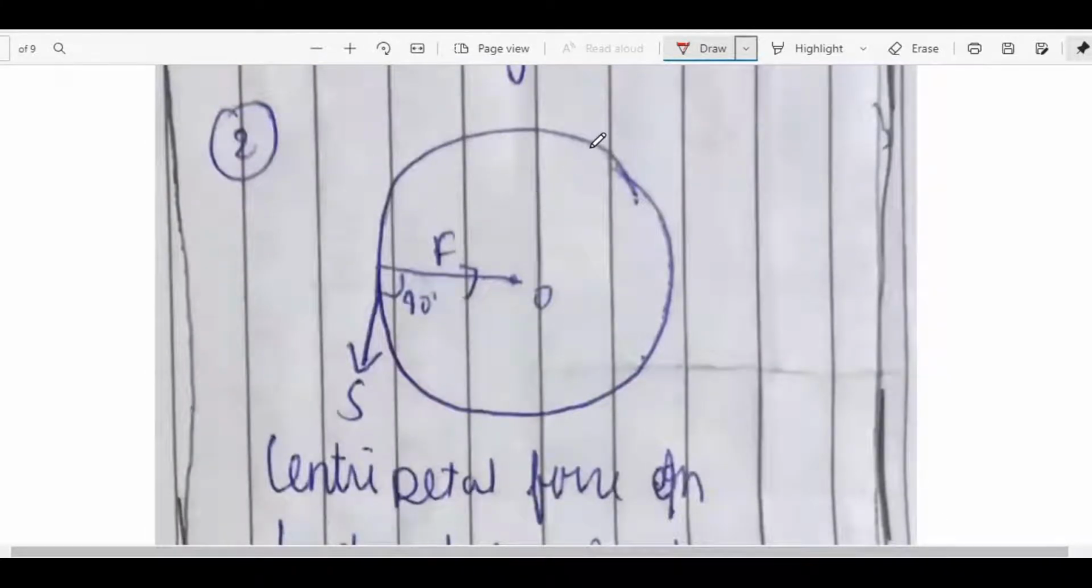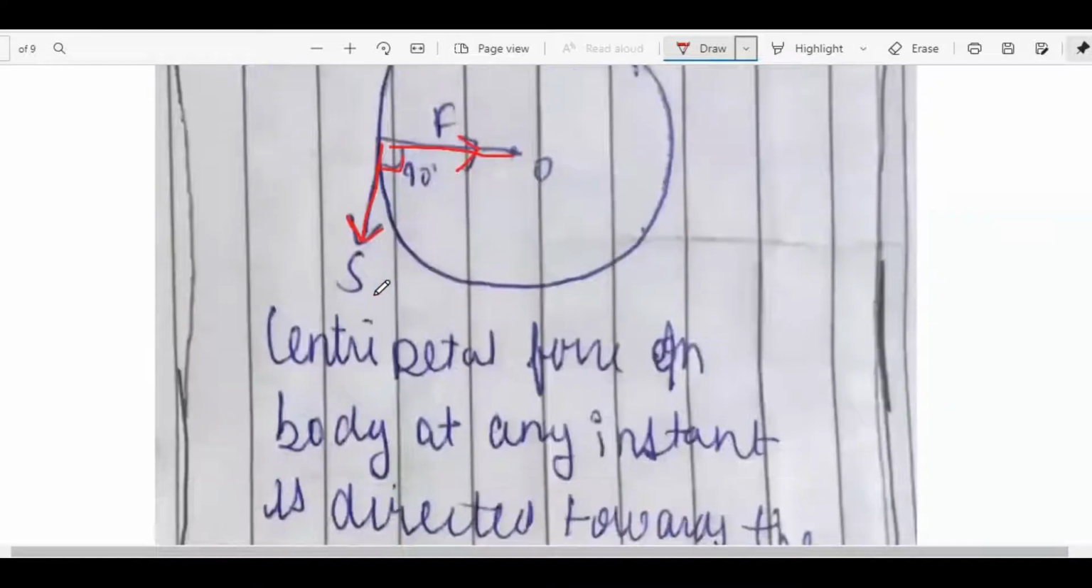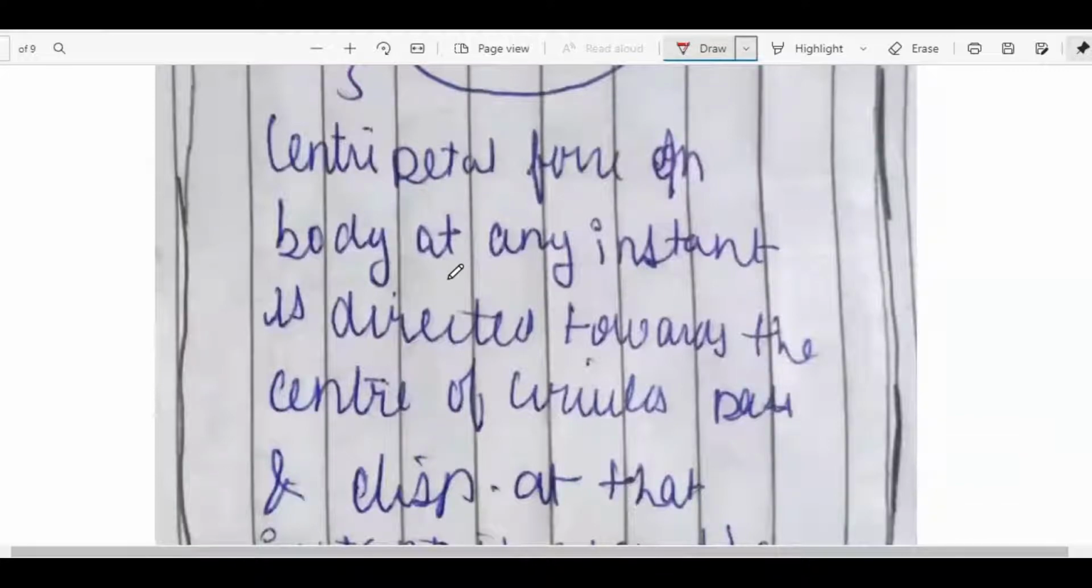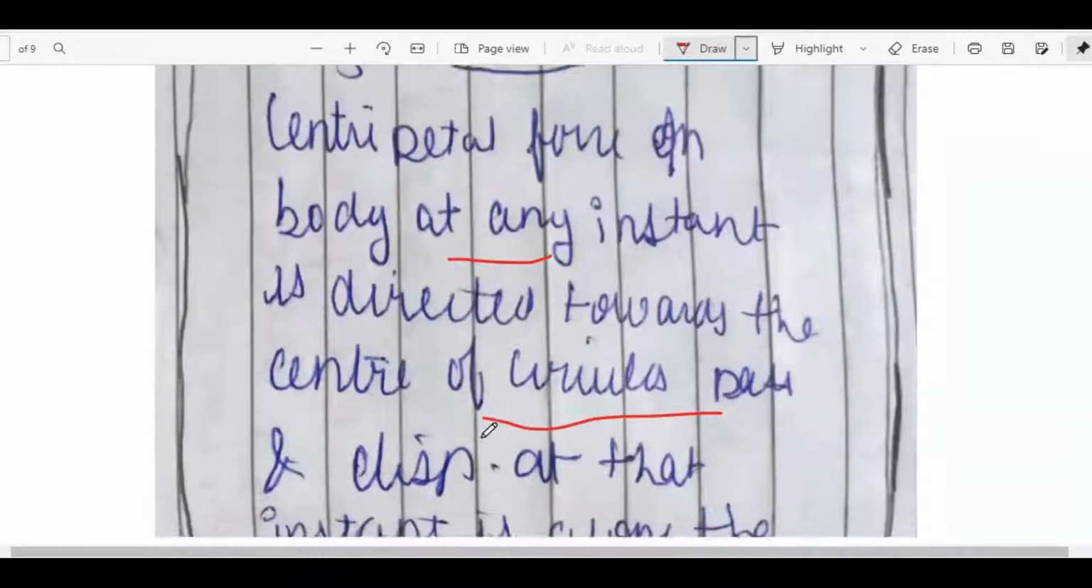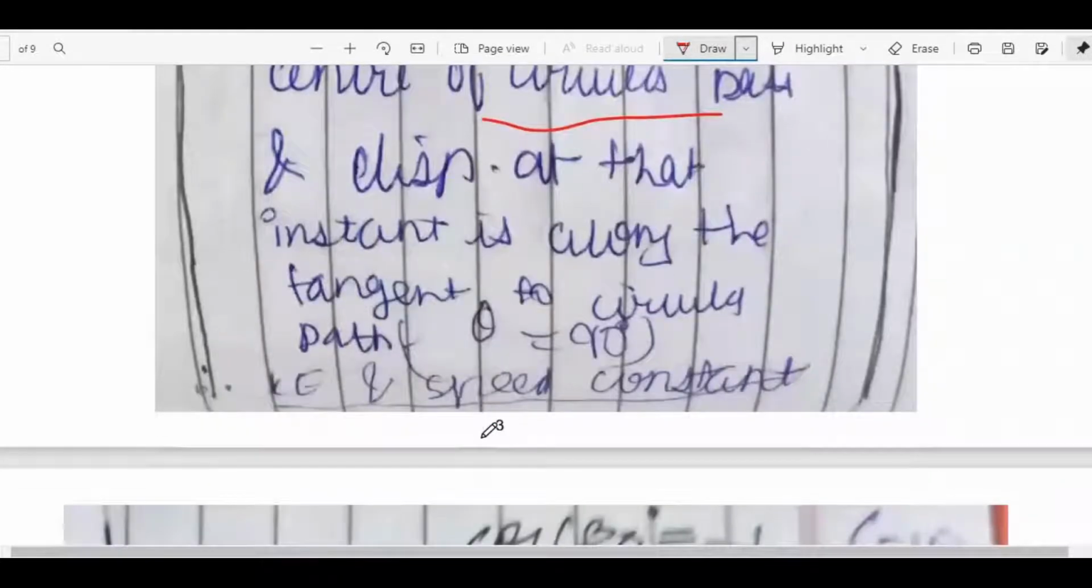Secondly, if a body moves in a circular motion, then the displacement of the body is tangential to the radius of the circle and the force applied is towards the center. So both of them are 90 degrees to each other. The centripetal force on the body at any instant is directed towards the center of the circular path, and the displacement at that instant is along the tangent to the circular path, that is, theta is 90 degrees. Please note that kinetic energy and speed are constant in these cases.